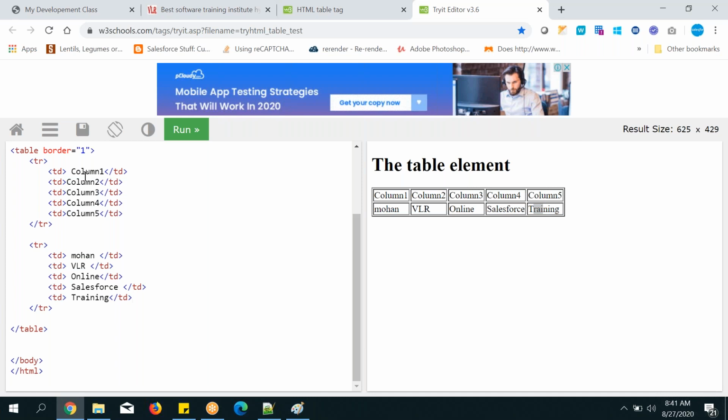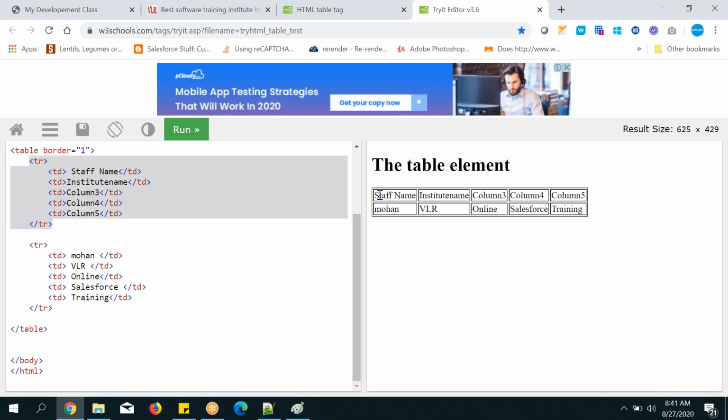And now instead of column 1, I can display a name, the staff name. VLR, right? Institute name, and run it. You can see here staff name in the first TR. First TR means the top one. In the first column, I have written staff name. This is the first column. And in the second column, that means the second TD, institute name. And third column, training type.